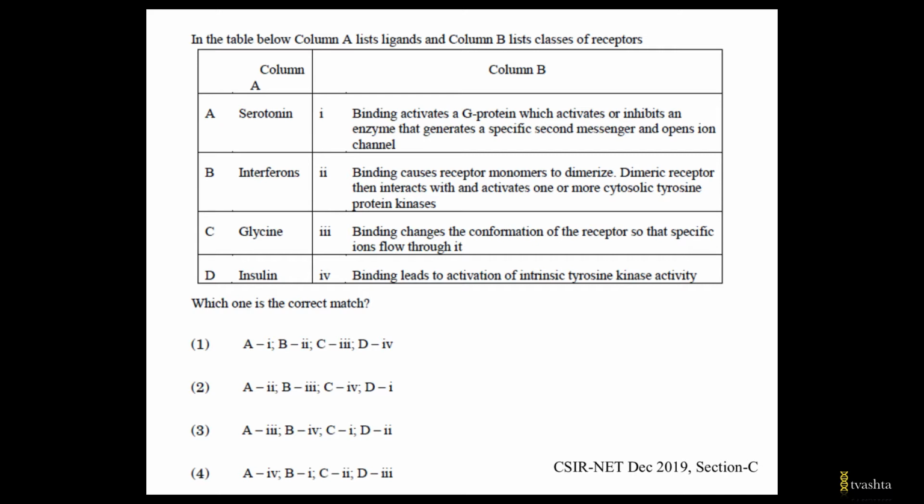Here, I would encourage you to pause the video and read the options and try to attempt this question. In order to attempt this question, we need to have knowledge of the type of receptors that are present and what kind of ligands or signaling molecules bind to them.